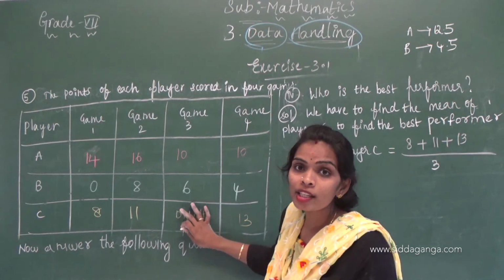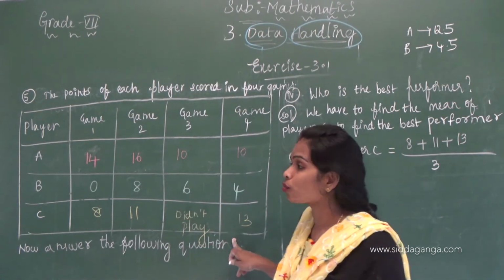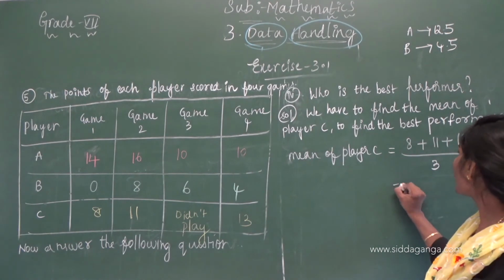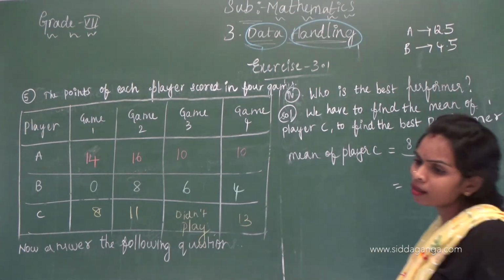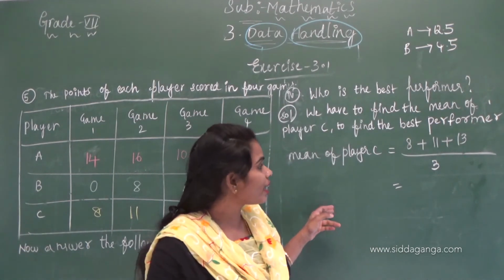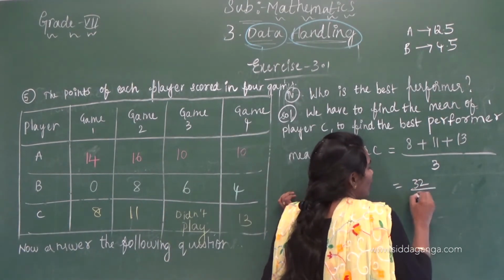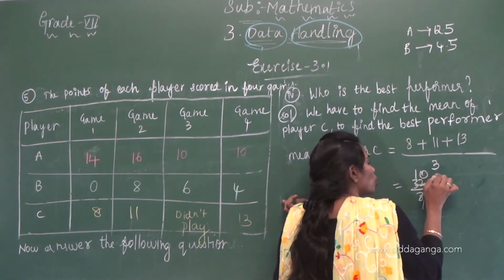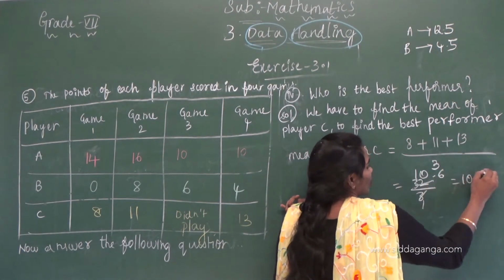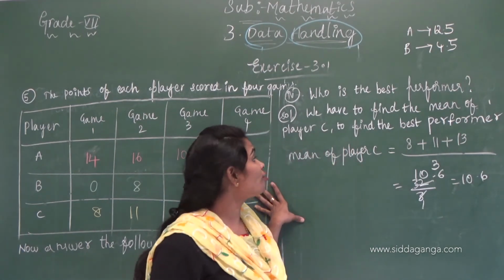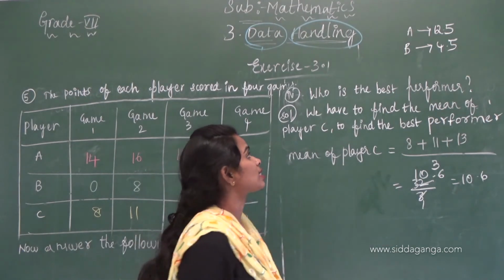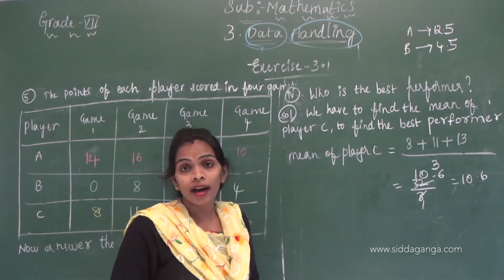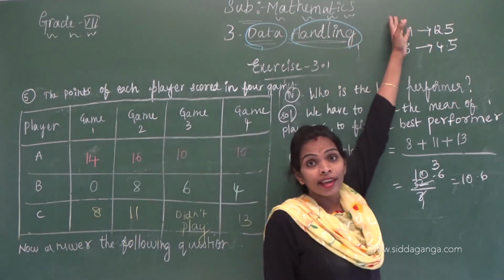In games 1 and 2 he did not play, so no need to consider those. This one is the fourth one. So the third one: 8 plus 11, 19. 19 plus 13, 32. 32 divided by 3. 3 ones are 3, 10.6 something it will come. The average of player C is 10.6.